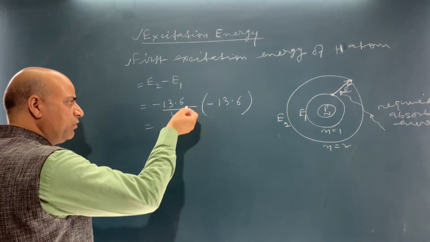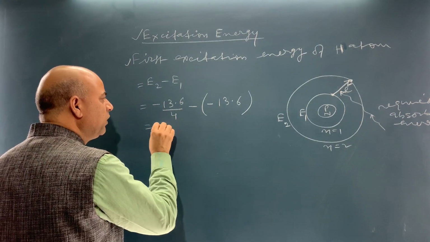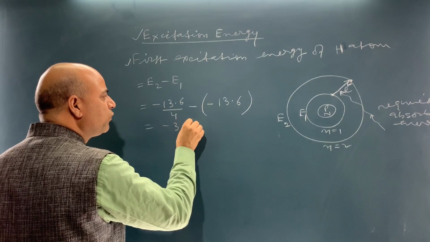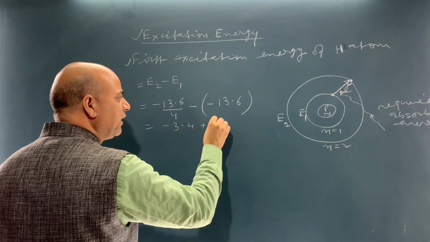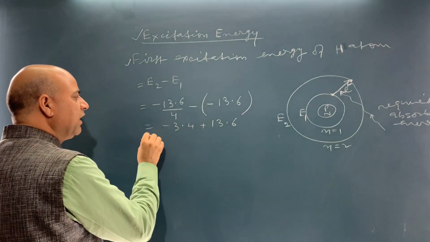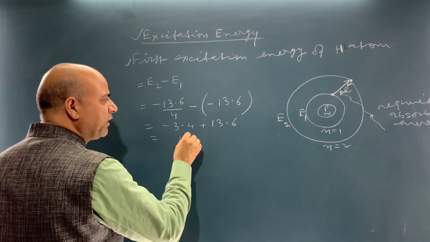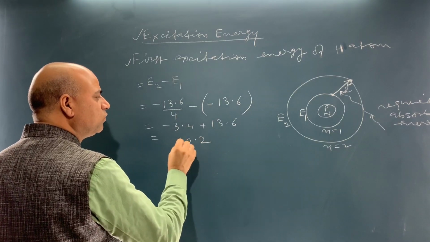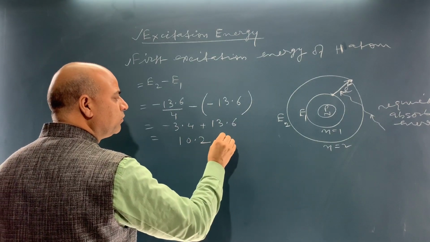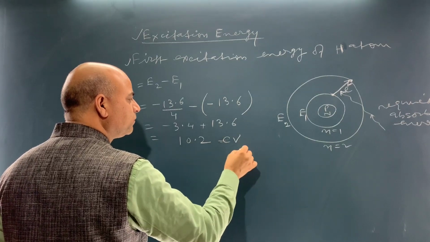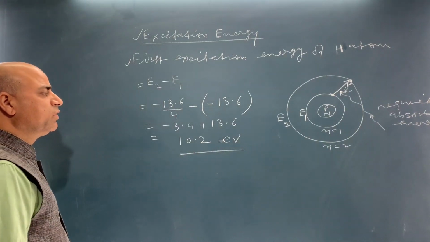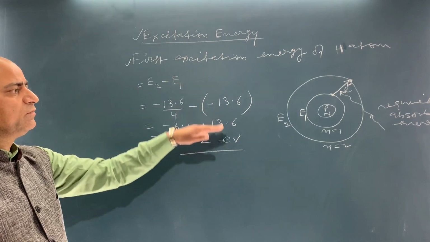So this is now minus 3.4 plus 13.6, and this will become 10.2 electron volt. So, this is the first excitation energy.